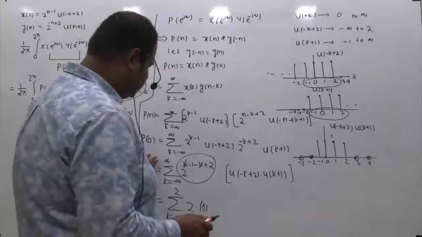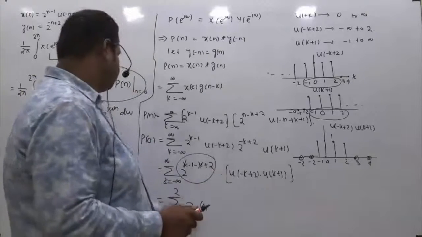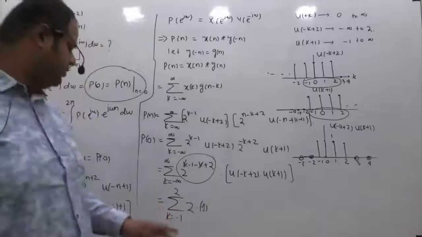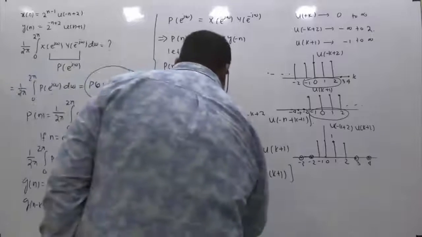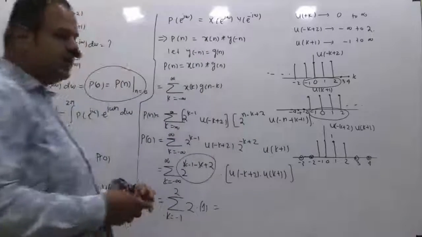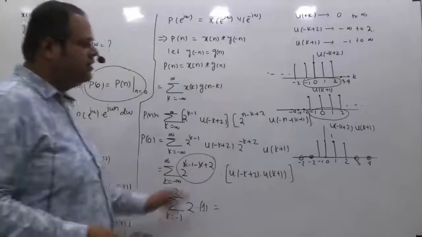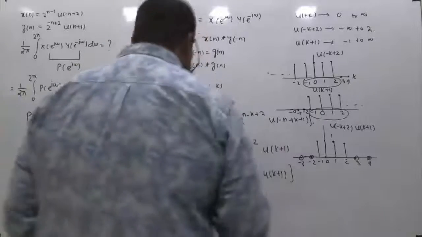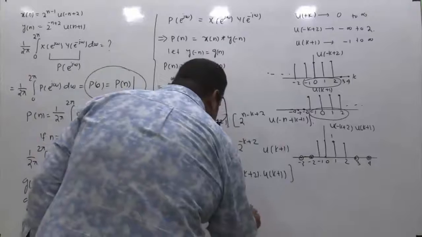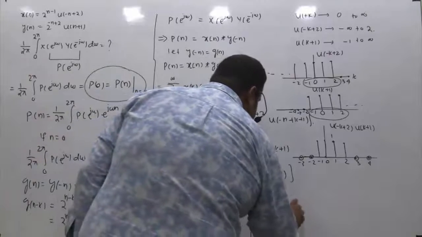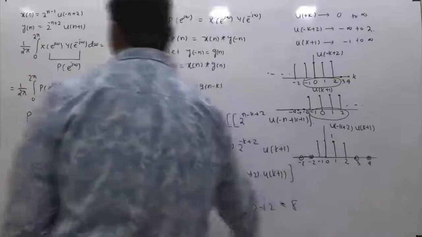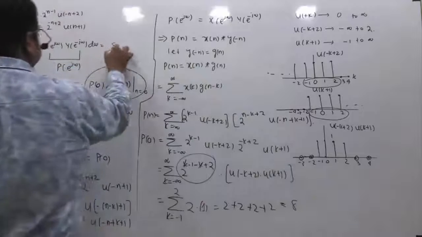So this summation is equivalent to this one, right? The limit which was from minus infinite to infinite now becomes minus 1 to 2. So how many values is this k taking? k is taking 4 values, 4 samples. So basically if you add 2 four times, 2 plus 2 plus 2 plus 2, that is definitely equal to 8. So the answer of this question is 8.